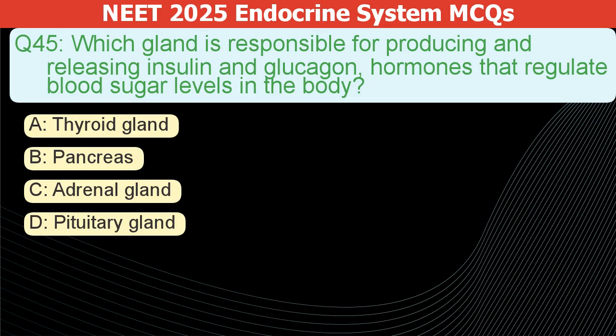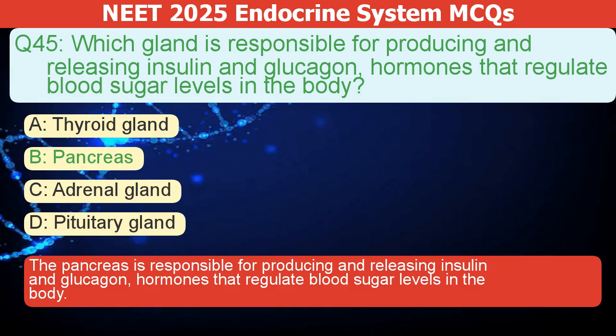Which gland makes and releases insulin and glucagon, the hormones that control blood sugar? A. Thyroid gland. B. Pancreas. C. Adrenal gland. D. Pituitary gland. The correct answer is B. The pancreas produces and releases insulin and glucagon. These hormones regulate blood sugar levels.